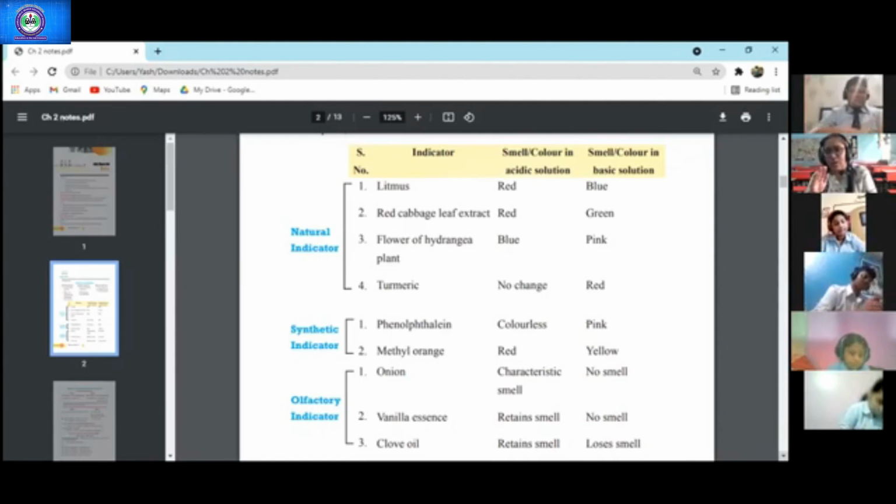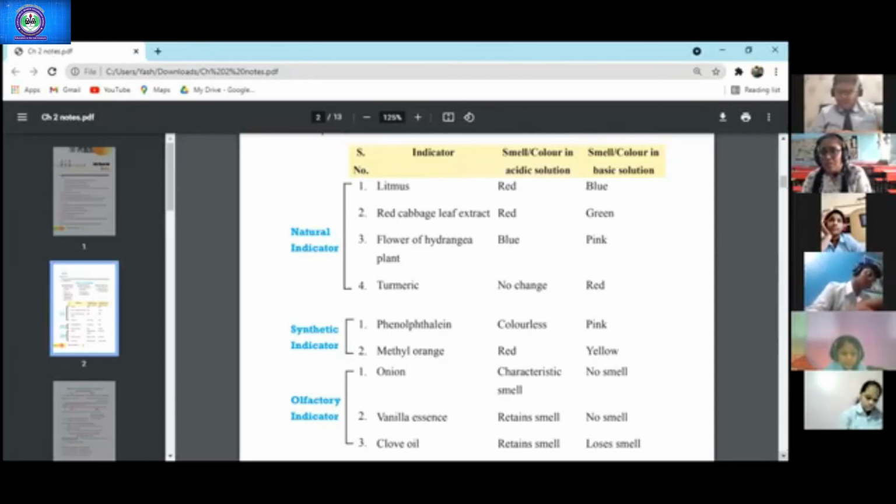That does not mean that soap has a cutting or cleaning property. Just now I told you soap has cleaning property, therefore the bases are soapy to touch and they are used in soaps also, right? So turmeric shows no change in color, yellow it will remain yellow,